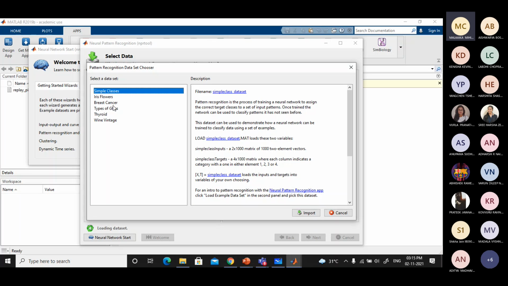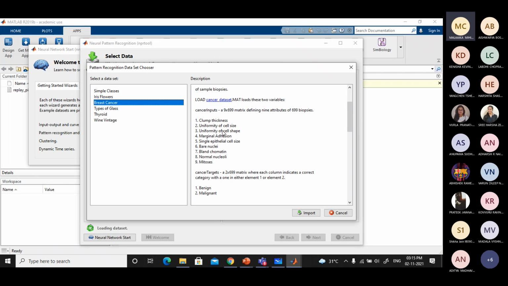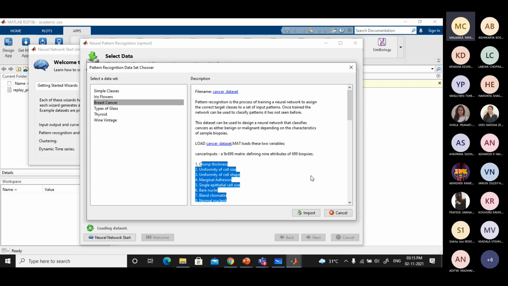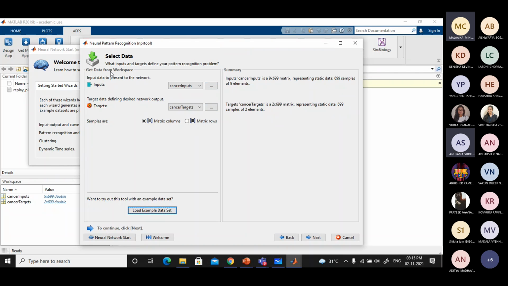You can see many varieties of data already given here, like breast cancer data. They've extracted around 9 features, and those data sets are available in MATLAB. You can import the available data set having certain cancer data. Now it is loaded here. You can see on the top left, cancer inputs, cancer targets. Can you see that, near my cursor? Yes, sir. This is what I just imported.